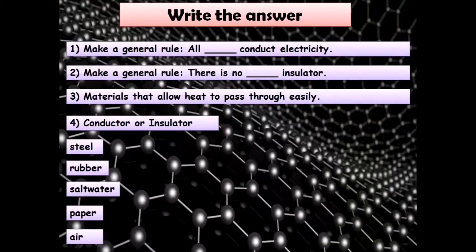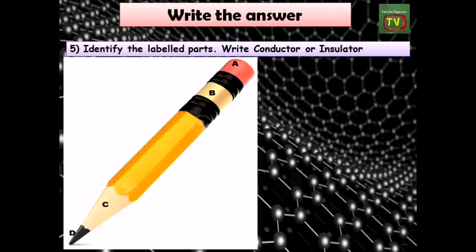Write the correct answer. You can write the answer on the comment section below. Number 5, identify the labeled parts. Write conductor or insulator.